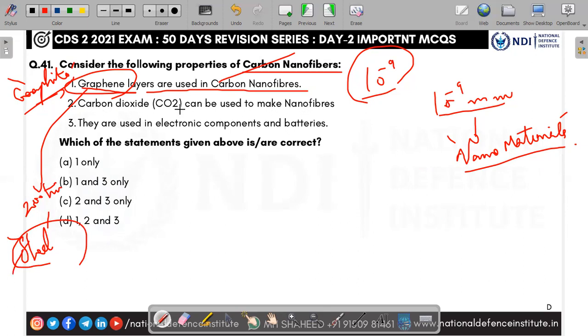Second, carbon dioxide can be used to make nanofibers. Yes, it has carbon. They are used in electric components and batteries. Yes, it has vast applications. Which is the correct? They are asking for answers D, 1, 2, and 3. All are right. Carbon nanofibers, nanomaterials, nanotechnology is the future, mind you.